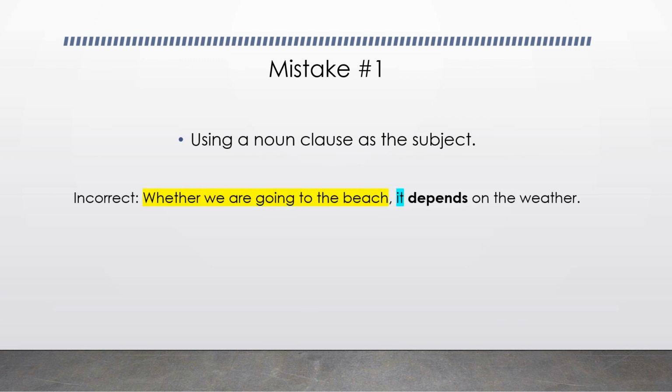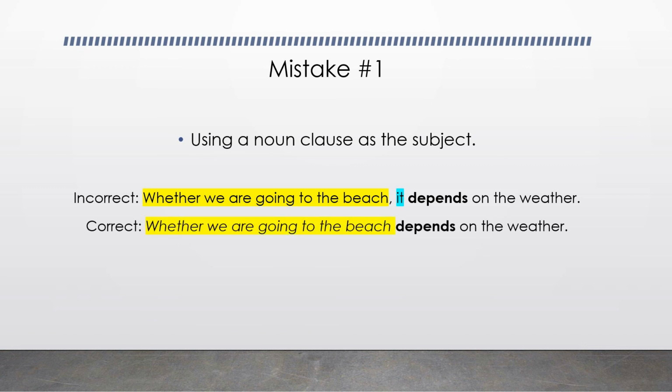Let's examine some mistakes that can come with noun clauses. Using a noun clause as the subject. Let's look at this example. Whether we're going to the beach, it depends on the weather. The problem with this sentence is it has two subjects, whether we're going to the beach and it. They are the same subject for the verb depends. So we're using two subjects, which is incorrect. You need to use only one subject. Whether we're going to the beach depends on the weather, or you can just say it depends on the weather.